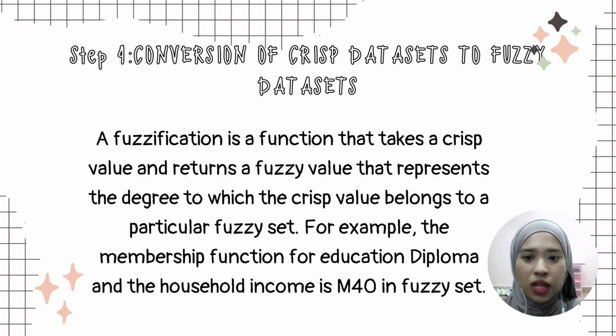Okay, now I will explain step 4. Step 4 is the conversion of a crisp dataset to a fuzzy dataset. First, fuzzification is a function that takes a crisp value and returns a fuzzy value that represents the degree to which the crisp value belongs to a particular fuzzy set. For example, the membership function for education diploma and the household income M40 in a fuzzy set.